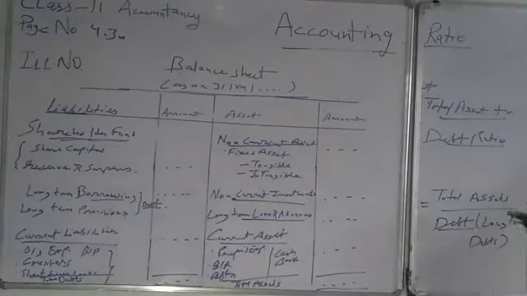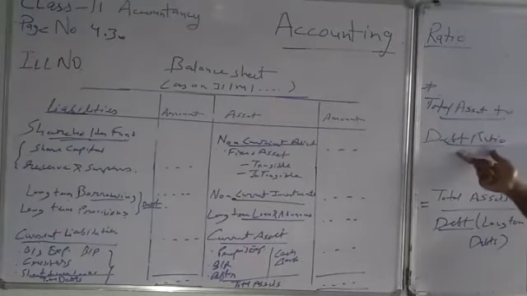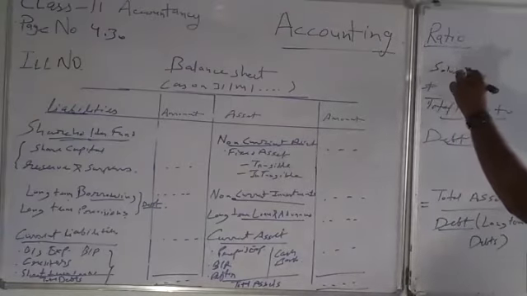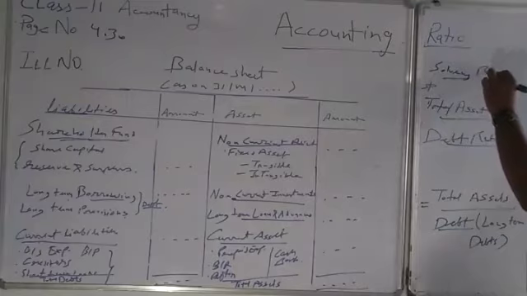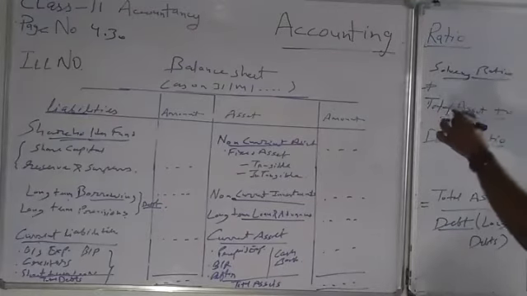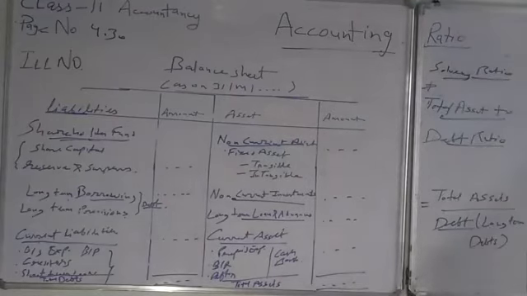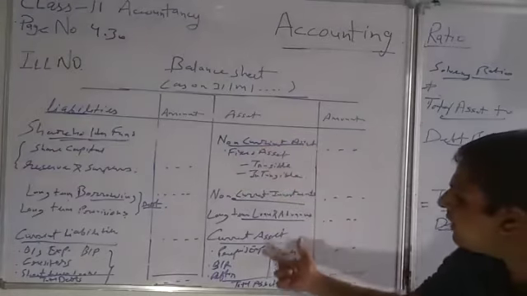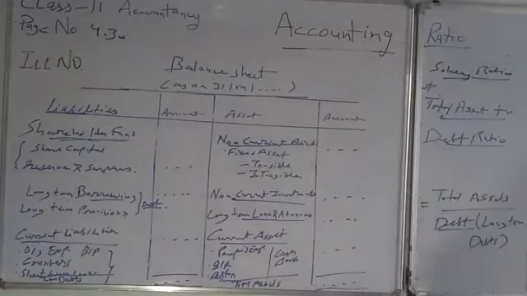Now, come to the question. Here we are talking about total asset to debt ratio in solvency ratios. Solvency ratio, we are talking about the first ratio, total asset to debt ratio. So what is in the ratio? Total assets divided by debts. Debt is long-term debts. Total assets is, if we total all these assets, the total assets.